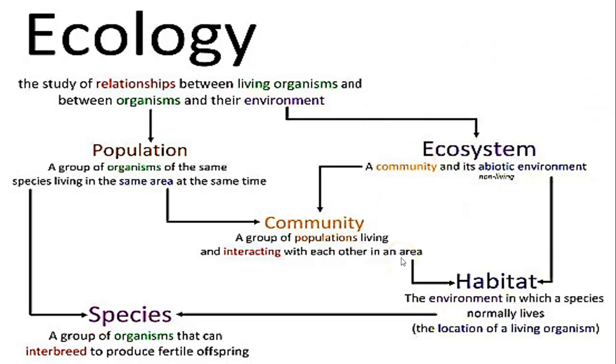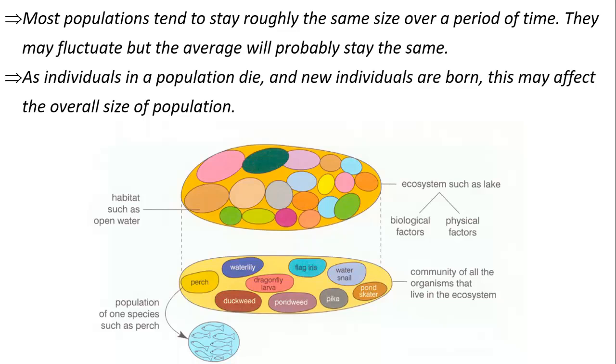Now, what is this side of the story? This is the ecosystem. What's an ecosystem? It is the community, all the living organisms in a place with their abiotic factors. Abiotic factors mean the non-living things that they interact with, like the water, the air, anything that's non-living that they interact with.